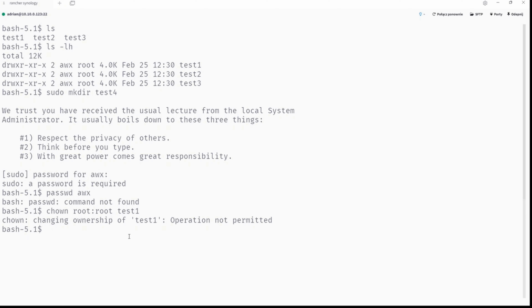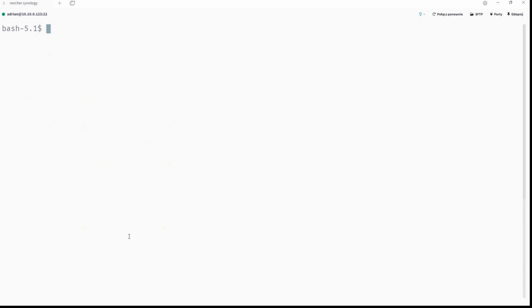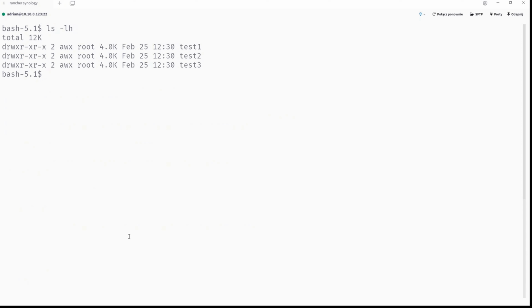And the permanent solution that I'm going to provide you, and I will show you this in a moment, solves this problem also. Okay. So let's list it one more time, and print working directory. Fine.